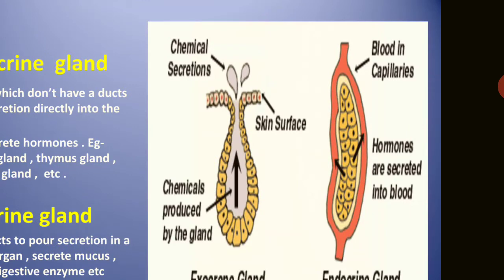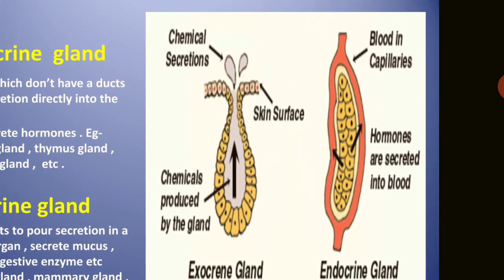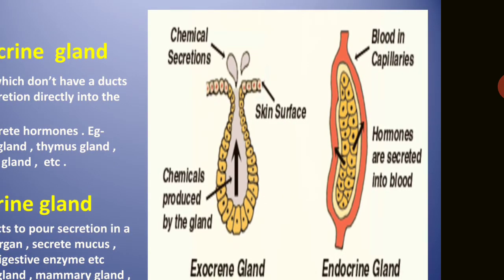It is a diagrammatic representation of this exocrine and endocrine. You can see here it is found in the skin surface. Chemical that is produced by the glands is going to be secreted over here, and in the blood capillaries this hormone is secreted from the endocrine glands. So endocrine glands are responsible to secrete the hormones.